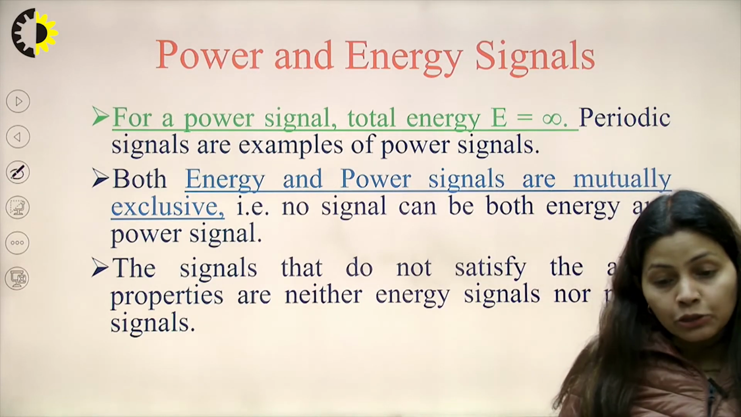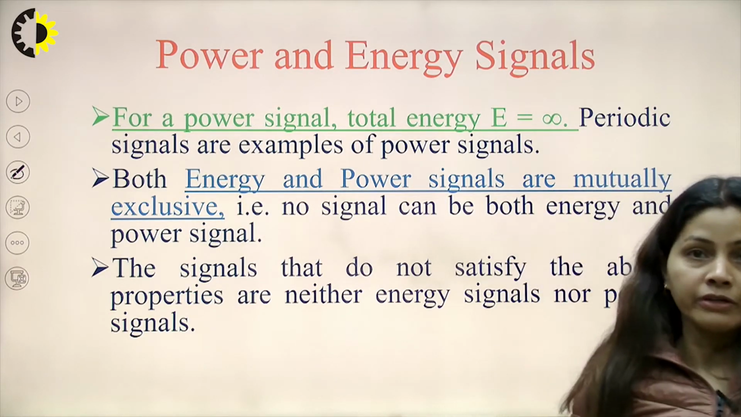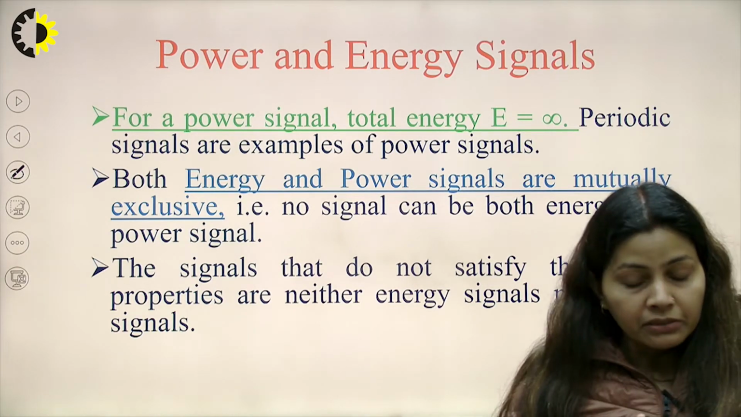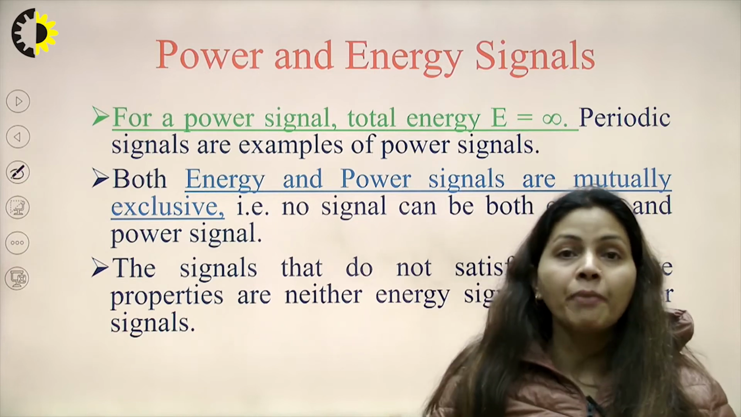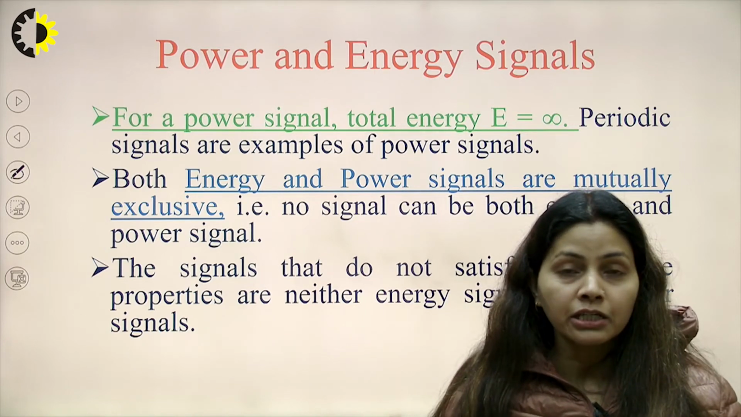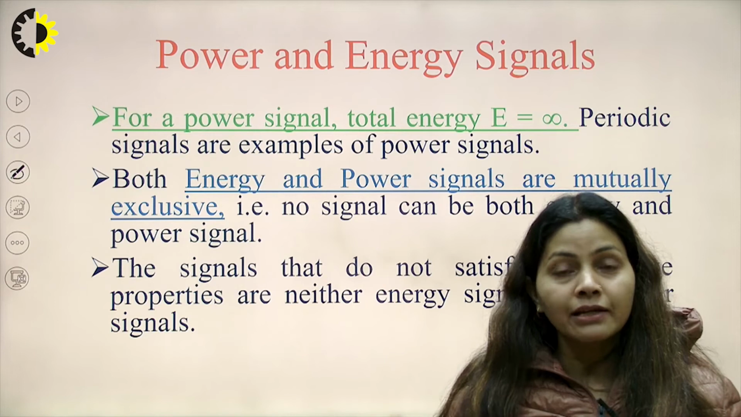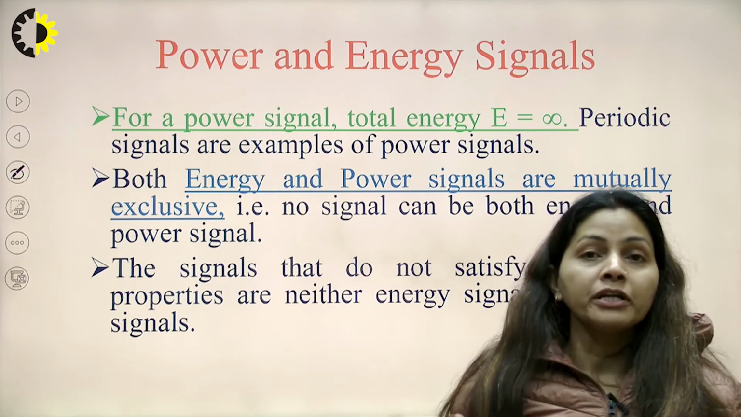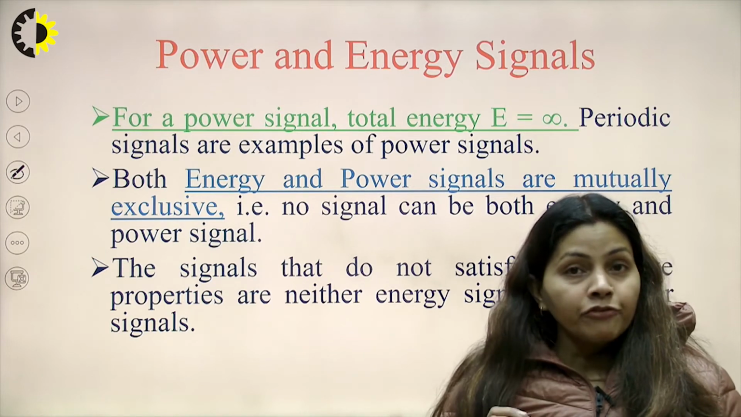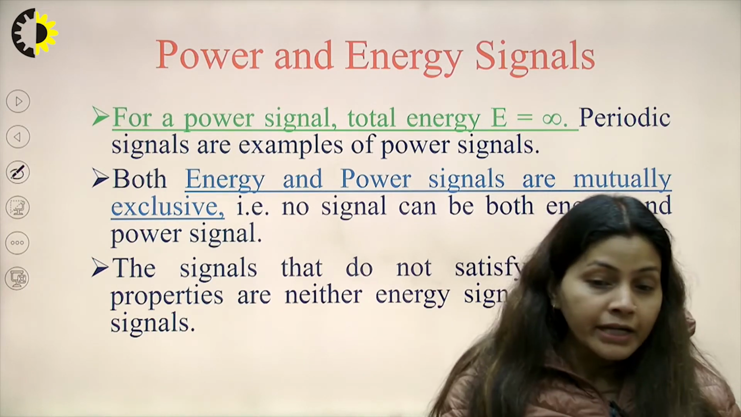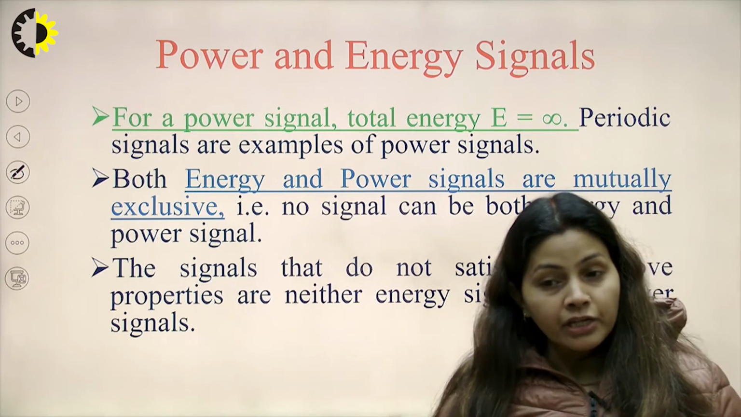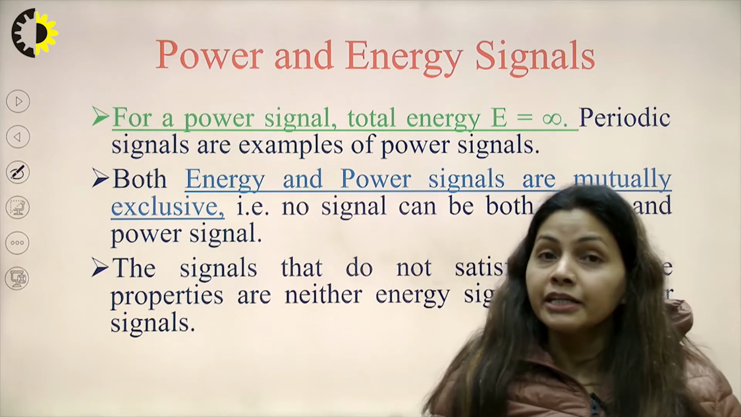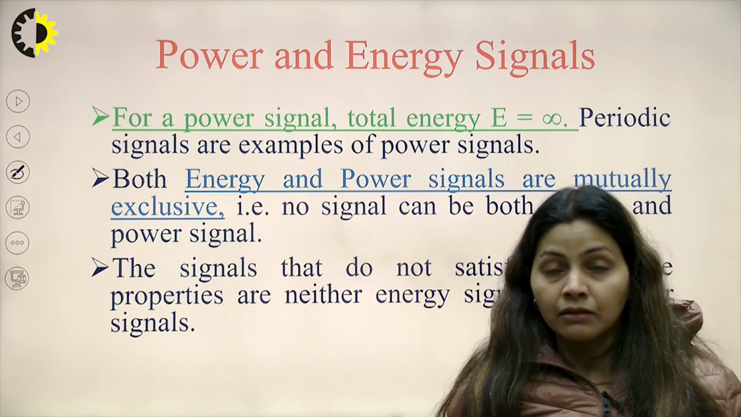As I told in the beginning, energy and power are mutually exclusive. That means if a signal is a power signal, it cannot be an energy signal, and if it is an energy signal, it cannot be a power signal. That is another important concept that we should remember. If you are getting some finite value for the power of the signal after calculation, then you can say that it is not an energy signal, right.